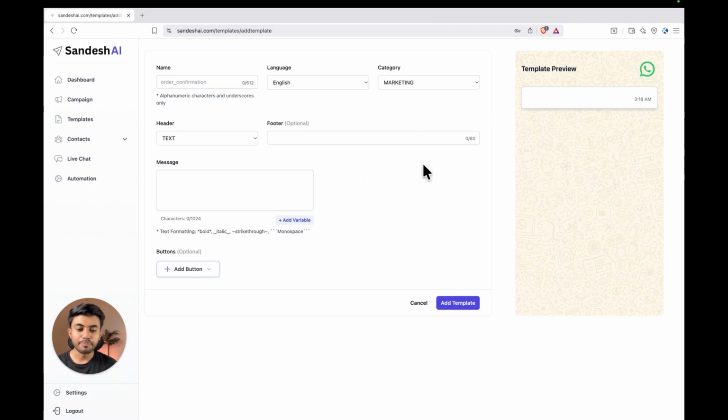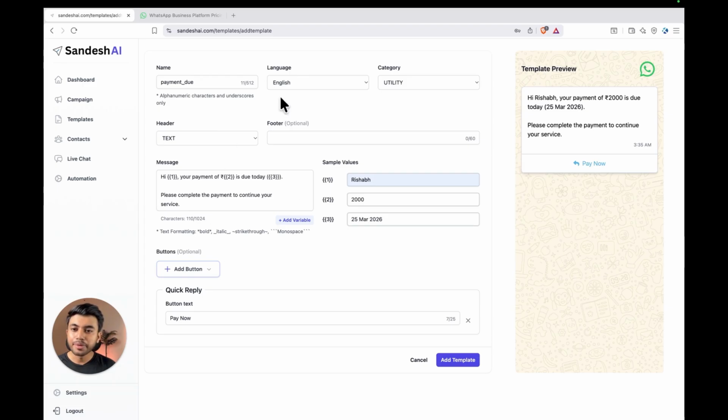Before creating a template, let's first understand what a WhatsApp template message actually is. Using the WhatsApp official API, if you initiate a WhatsApp conversation, you cannot send a random WhatsApp message. You can send only approved WhatsApp messages that comply with WhatsApp policies, and these approved WhatsApp messages are called WhatsApp template messages. So on this screen, we'll create a WhatsApp template message.